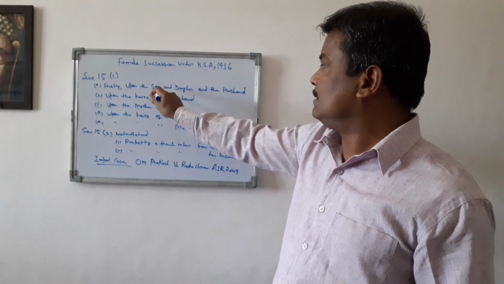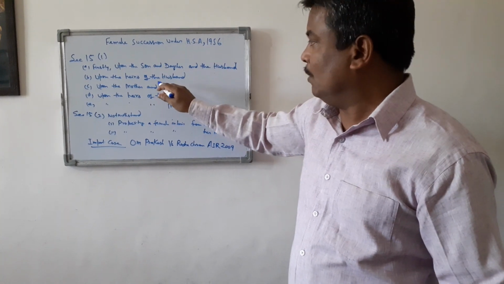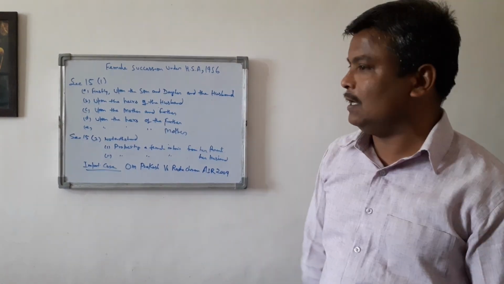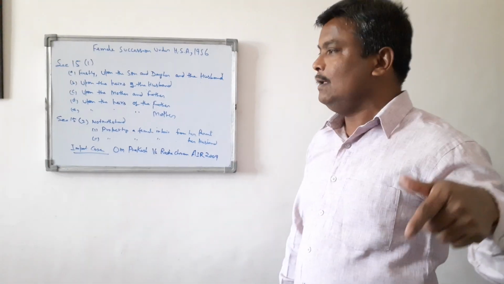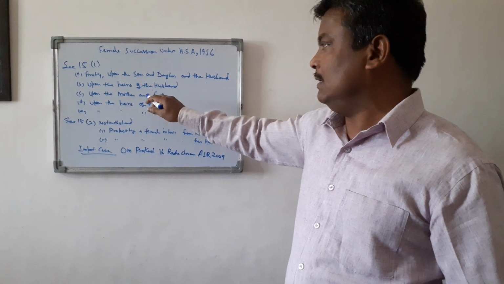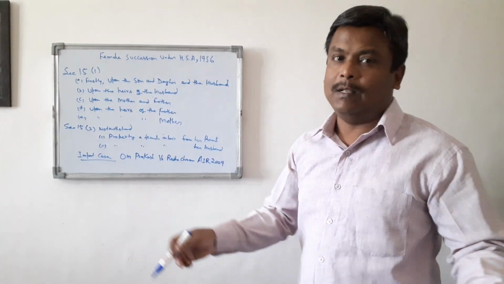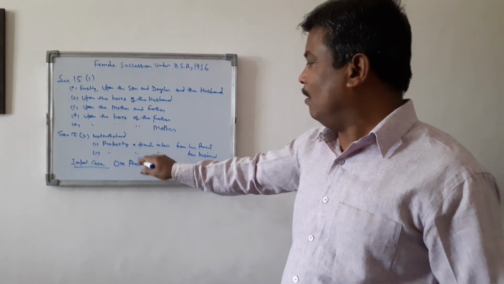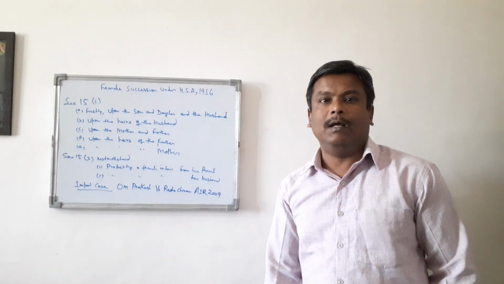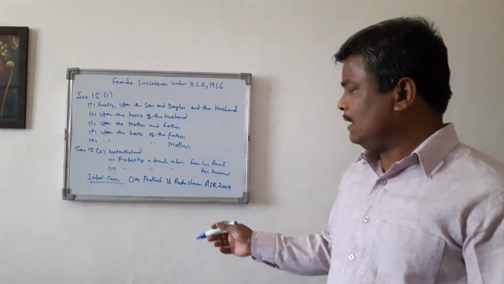In the absence of her son, daughter, and husband, the property will go to the heirs of the husband, because under the heirs of the husband, list second, the deceased's brother is also available. The mother and father were placed under the third category. So if the heirs of the husband were available, then the property will not go to the parent side. So here all the property ultimately went to the brother-in-law. So it is one of the great injustices.